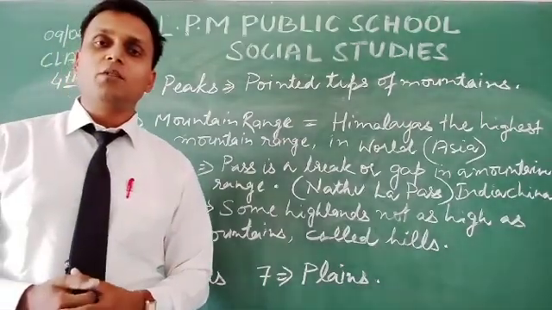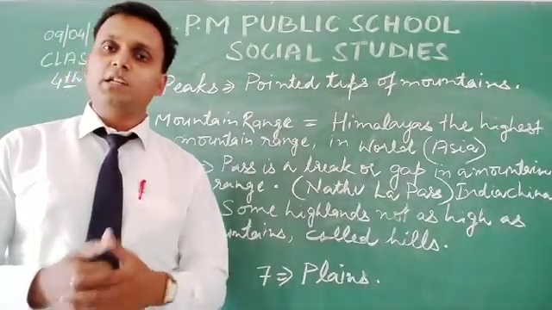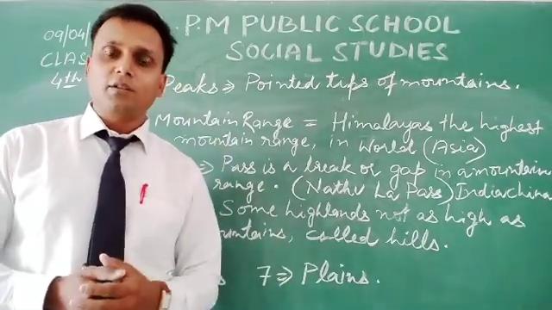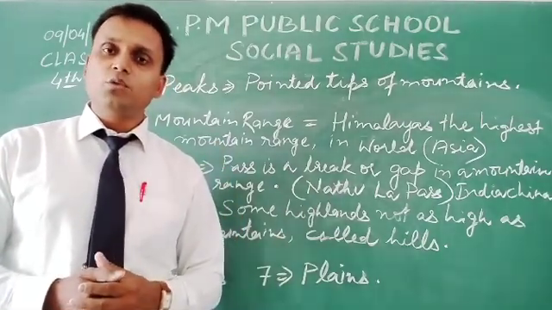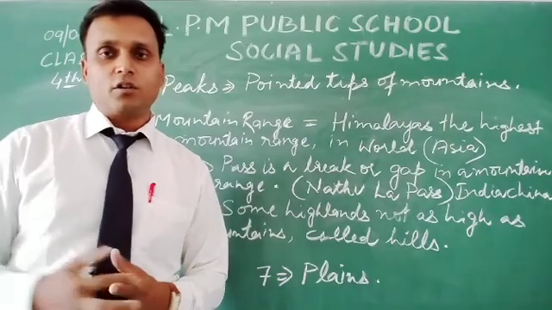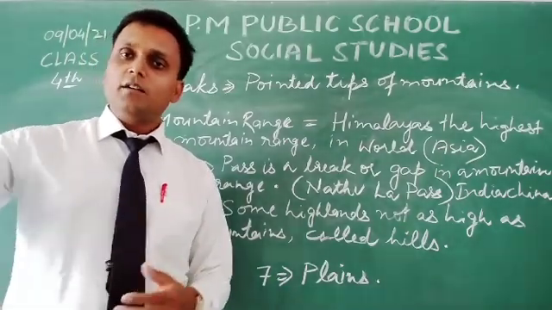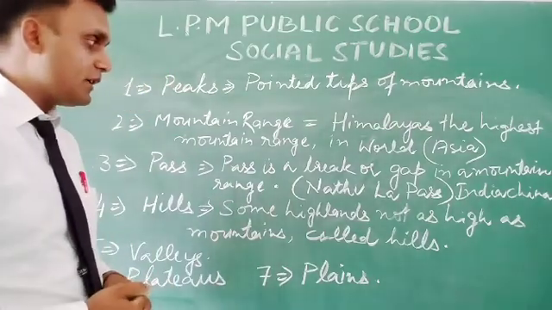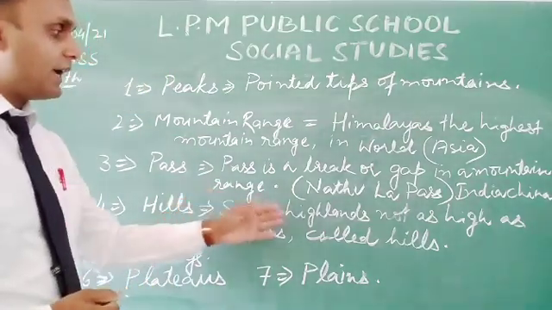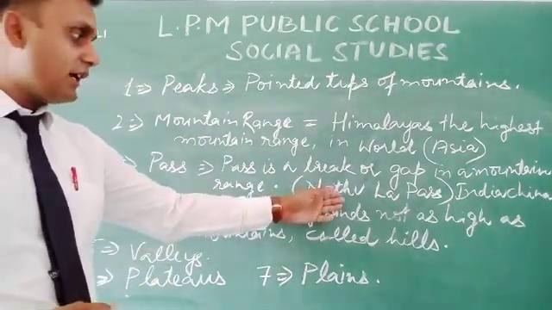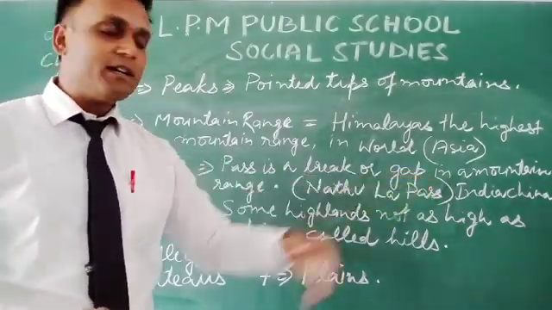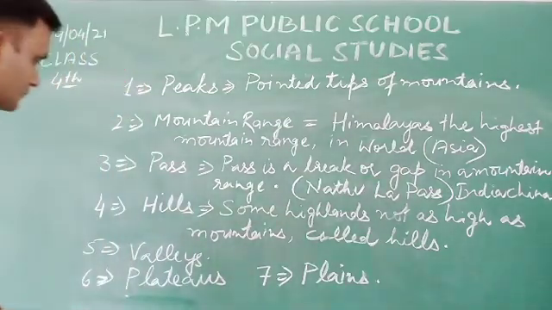Suppose we have a mountain range which is interconnected. A pathway or break by which we are able to reach the other part of land beyond the mountain ranges is known as a pass, and in the Himalayas we have Nathula Pass which connects India and China.